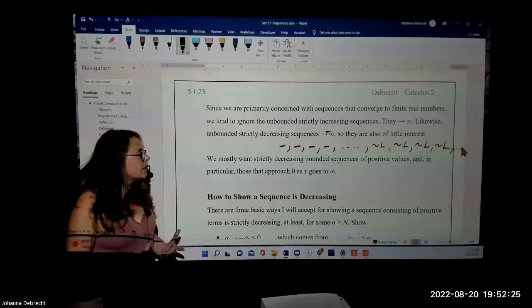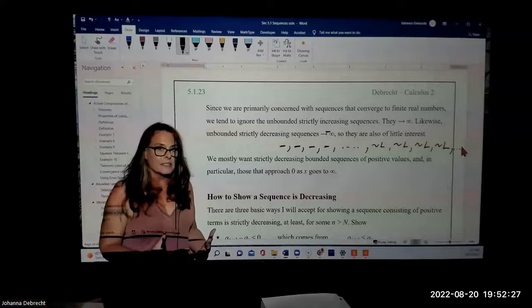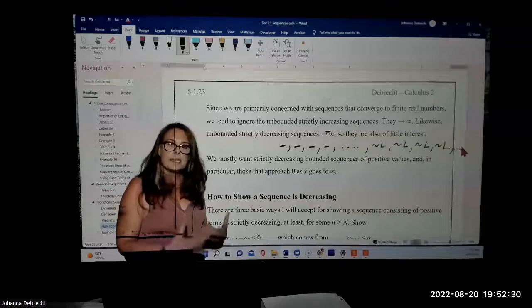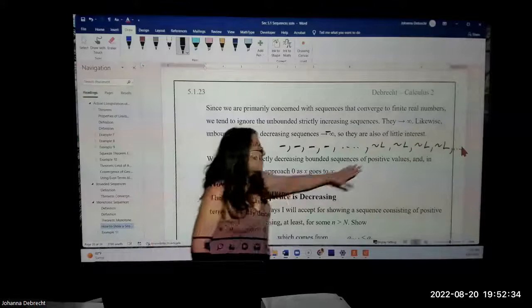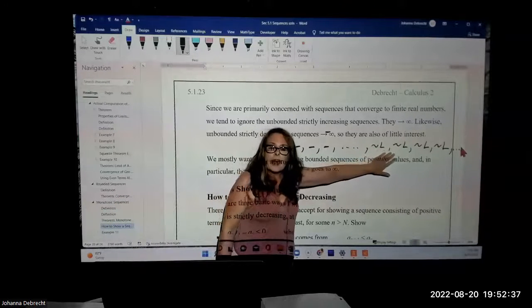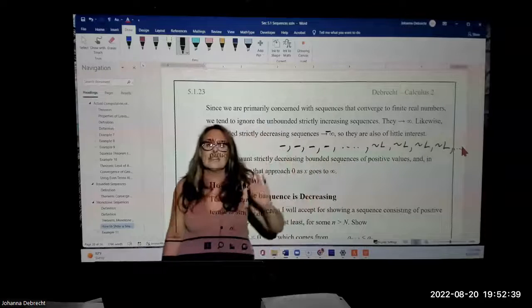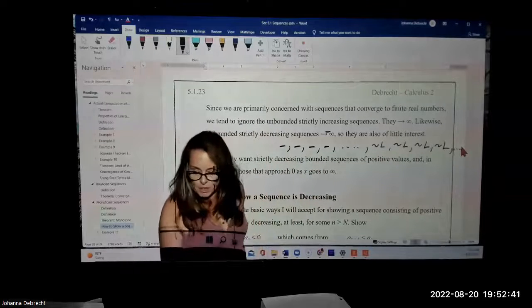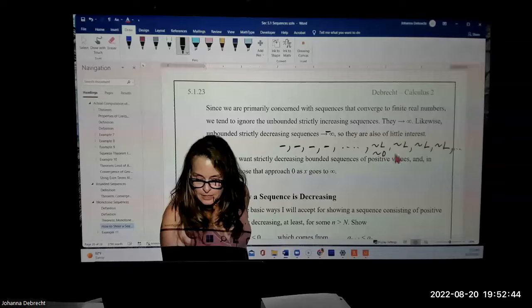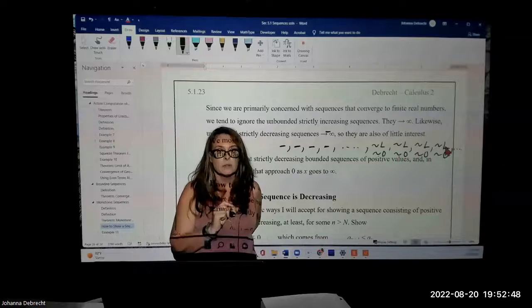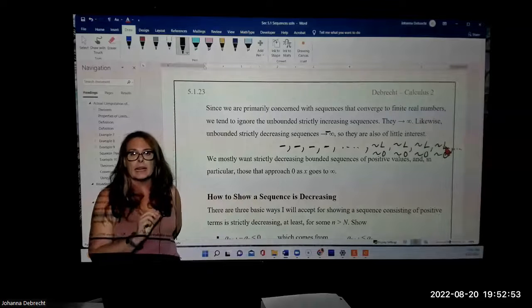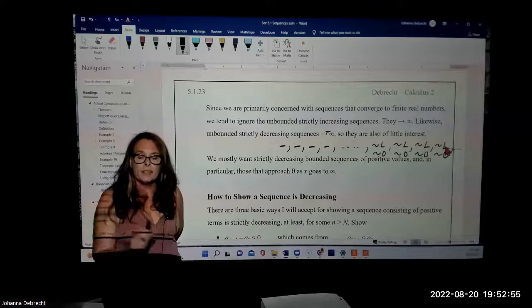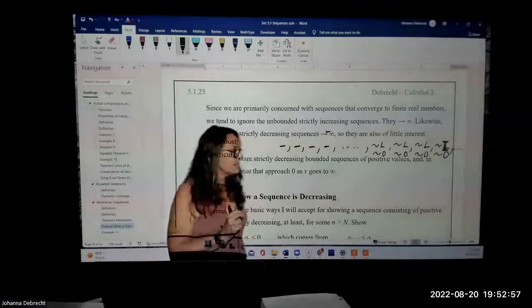So the only chance we have for the sum of a sequence to add up to a finite number is if the limit of the sequence, the L value, is practically 0. So if all of these instead become practically 0, then it's possible, not for sure, but it's possible that it might add up to a finite number. And this is what we want to do when we study series.